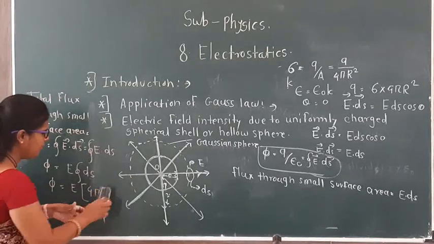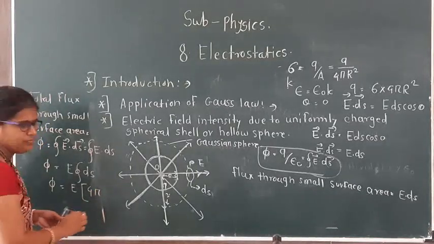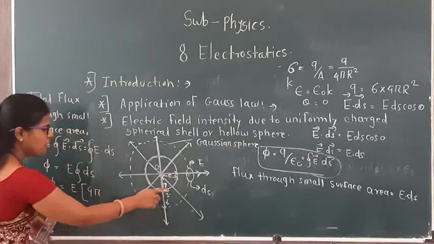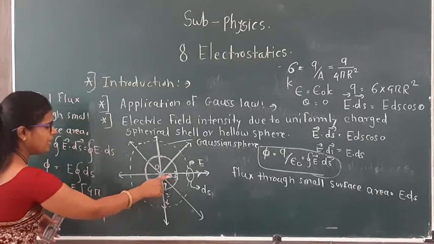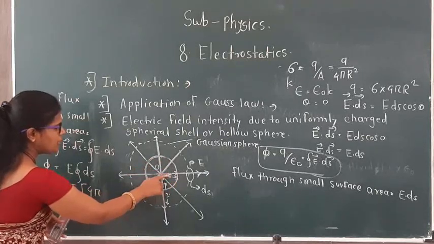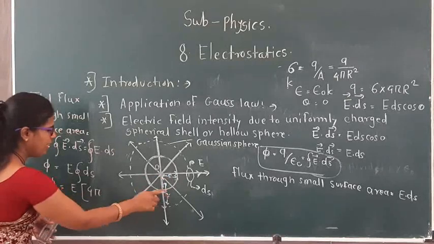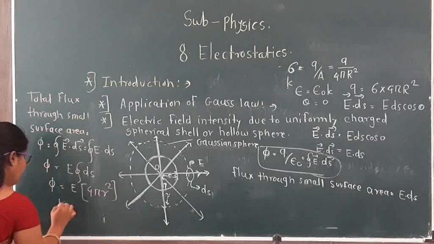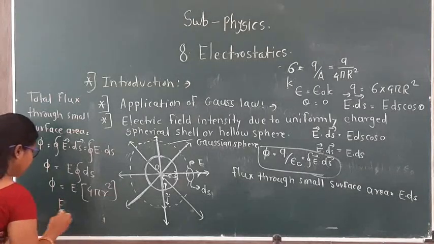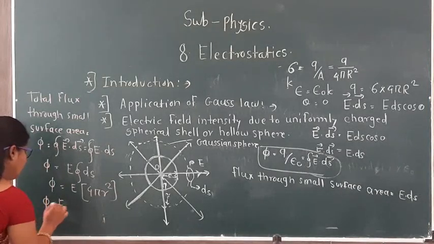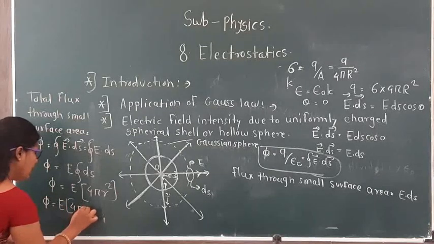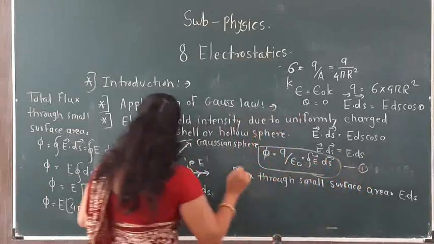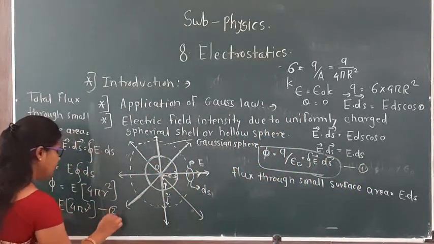Here we write small r square because here is the Gaussian sphere, and P is present on the Gaussian sphere, so instead of capital R, the radius of the sphere, we write small r square. Therefore phi is equal to E 4 pi r square. This is equation 2.